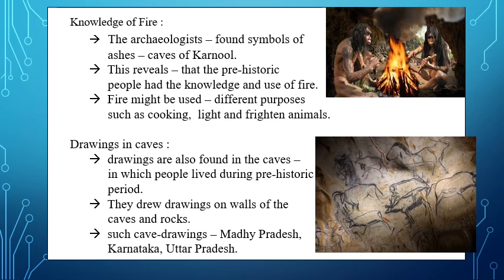When people slept during the night, they were afraid of wild animals. To keep the wild animals far away from their place, they burned fire. Looking at the burning fire, wild animals went far away. They also used fire to get light during the night hours and to cook their food.